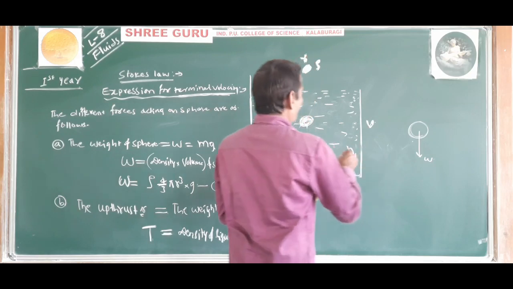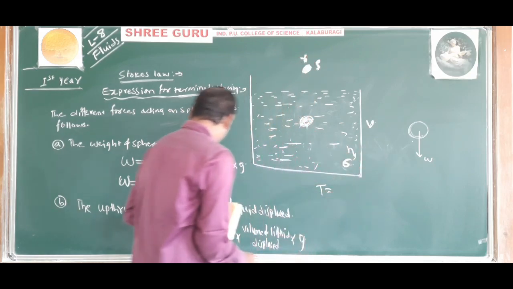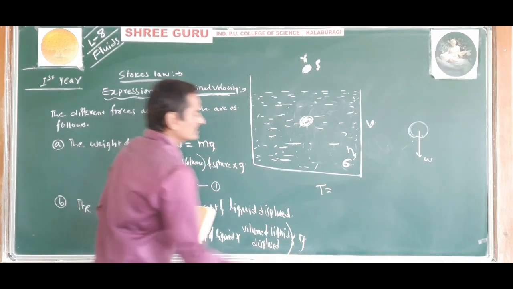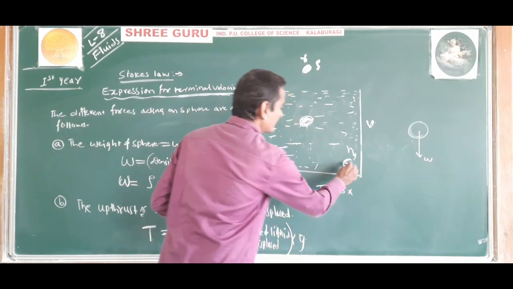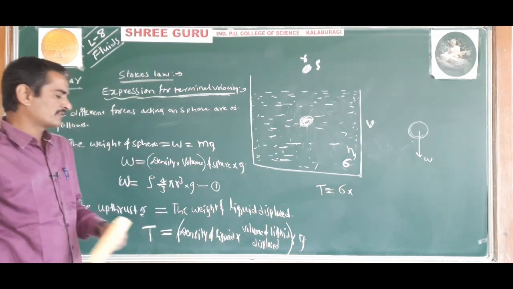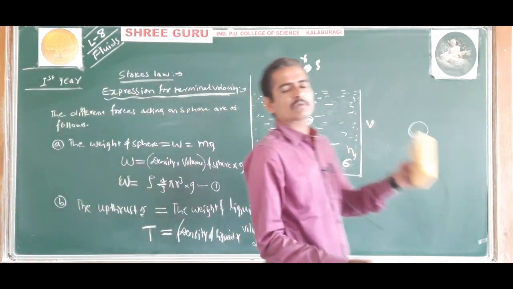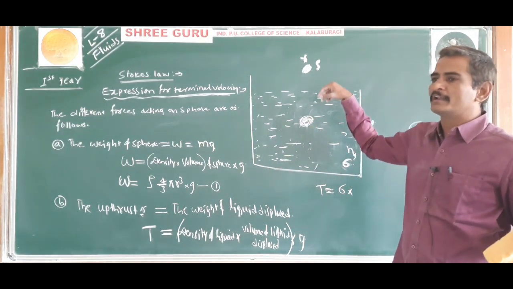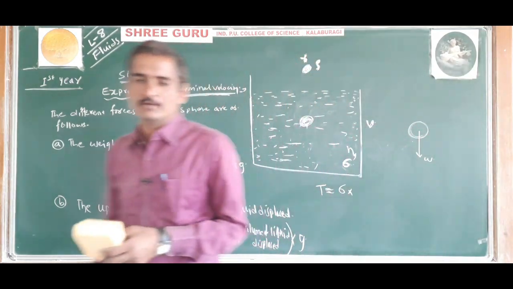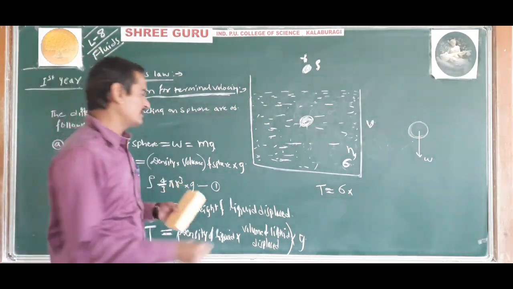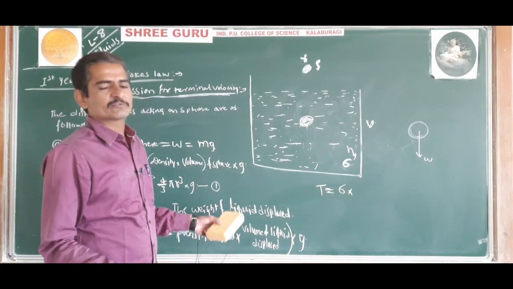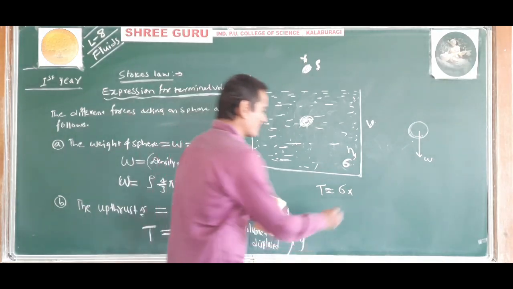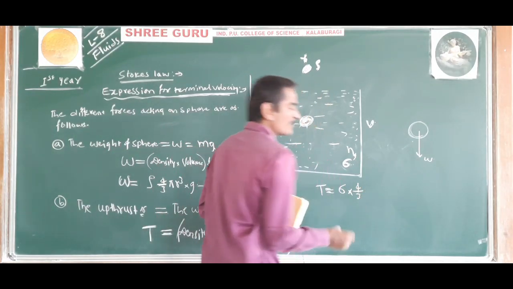So therefore upthrust T is equal to the density of the liquid, sigma, and the volume of liquid displaced. The volume of liquid displaced will be same as the volume of the sphere, because the sphere is completely immersed in the liquid, that we have studied in the Archimedes principle.